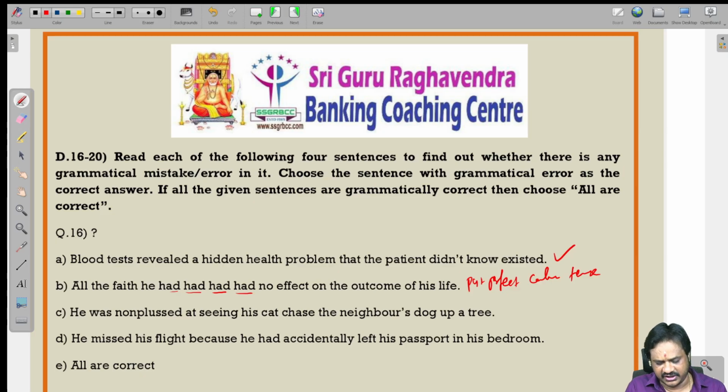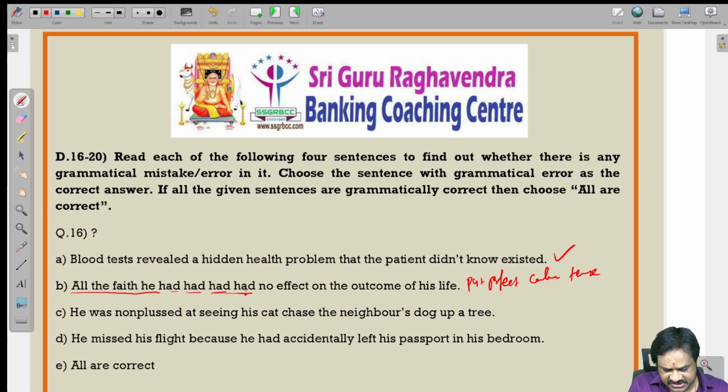Whenever we are talking about one action that has already happened in the past, we should use had. To indicate the action before that, again we should use had. We should read the sentence like this: all the faith he had, had no effect. So there is no grammatical error.